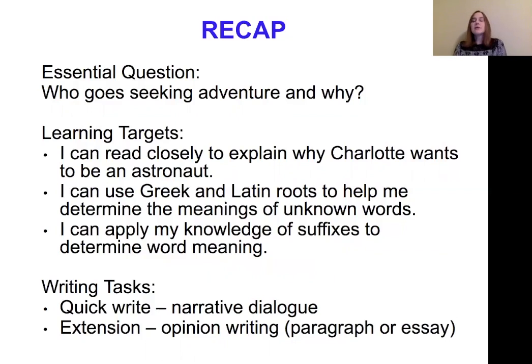And then after we read the text, we looked at some different writing tasks that you could do on your own as a follow-up. We looked at a narrative dialogue, more of a quick write following this reading. Or you can do some opinion writing and some other extension activities, maybe a paragraph or an essay kind of writing.